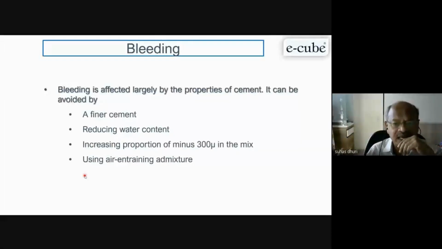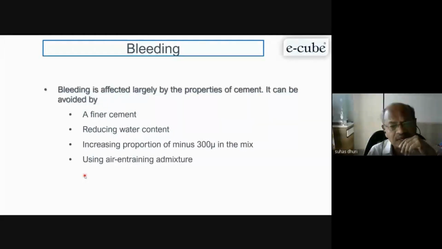If your sand is lacking in this fraction, you will find the concrete will bleed. So there is a test. You do the normal test and find out what percentage bleeding is there when you are doing mix design, and appropriately you correct the unit water content. Or you can use an air entraining admixture, which can take care of that extra water through the air.